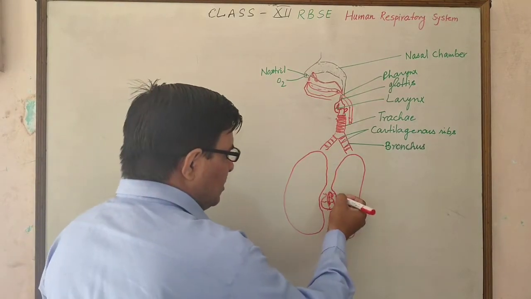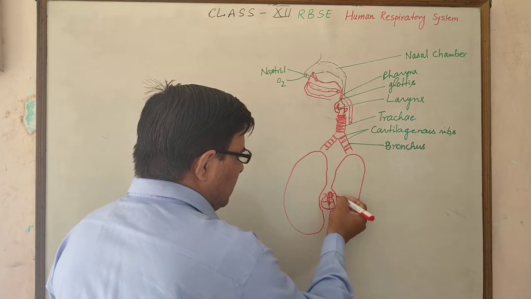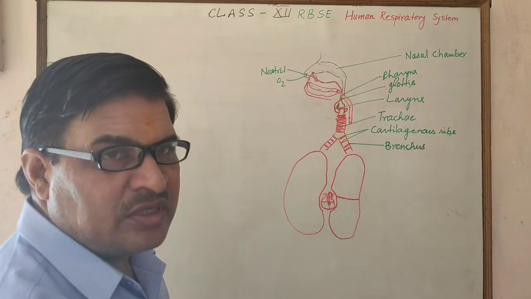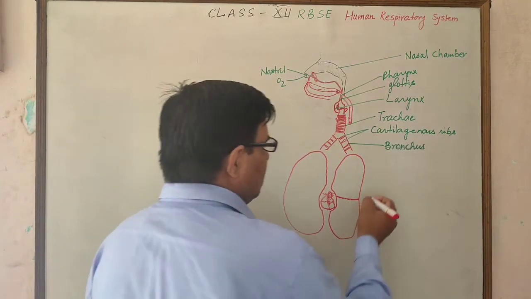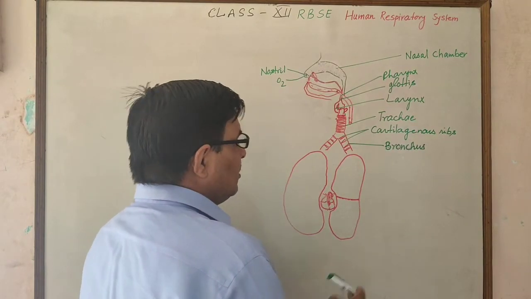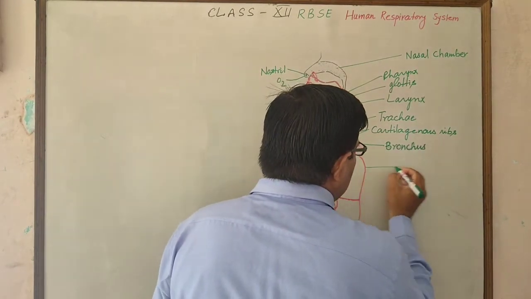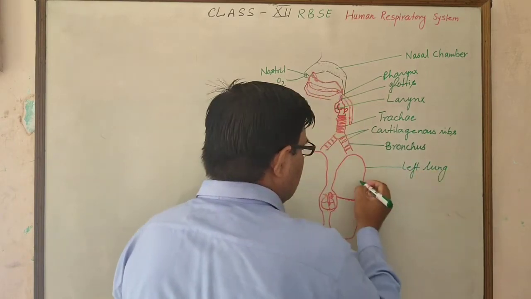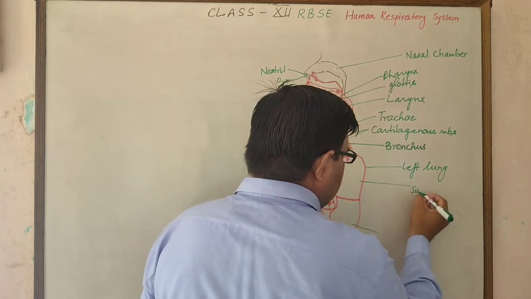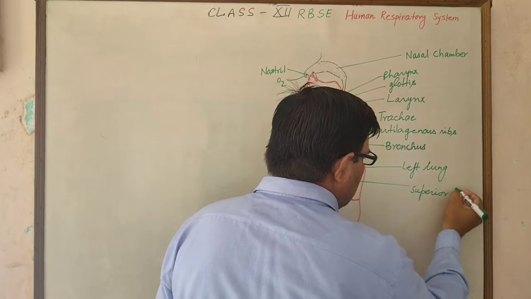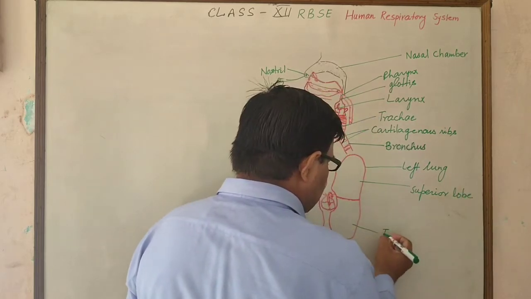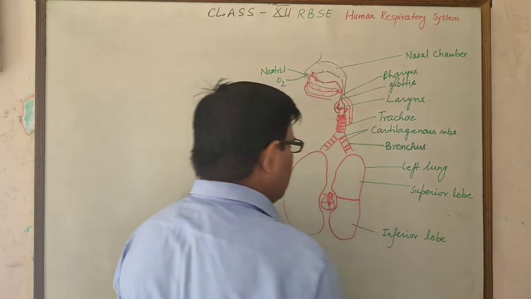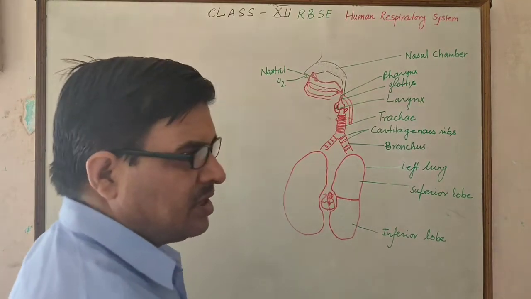The left lung has two partitions, divided by a transverse septum. This is the left lung, which has a superior lobe and an inferior lobe. This is the superior lobe, and this part is the inferior lobe. Two lobes are present in the left lung.